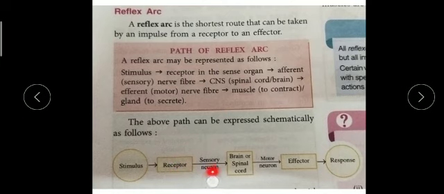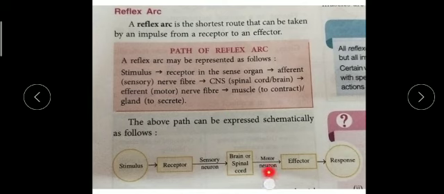In the same way, they give those signals to the spinal cord, and sometimes our brain, with the help of the sensory neuron or afferent neuron. Here it is written afferent neuron. Then our brain reads and interprets that signal, and then sends it back through the motor nerve, the efferent. I said what the difference is between the two.